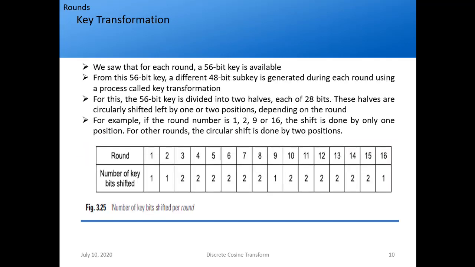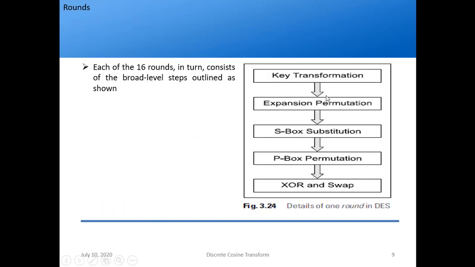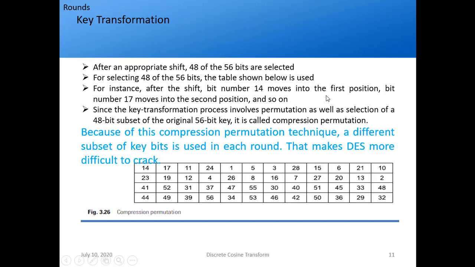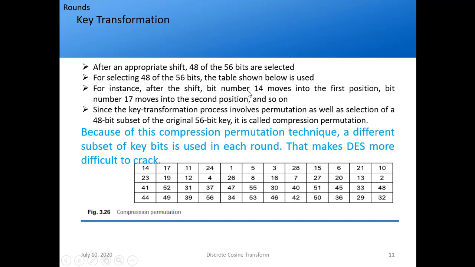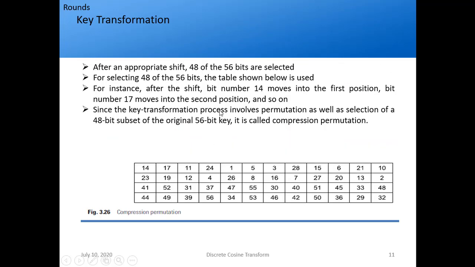The next step after key transformation is expansion permutation. What happens in expansion permutation? After the initial permutation, we had 32-bit plain text areas called LPT and RPT. During expansion permutation, we take the RPT only. We are keeping the LPT as it is for now. The RPT is expanded from 32 to 48 bits. You can think about why it is converted from 32 to 48 bits: because here we have a 48-bit subkey, right?